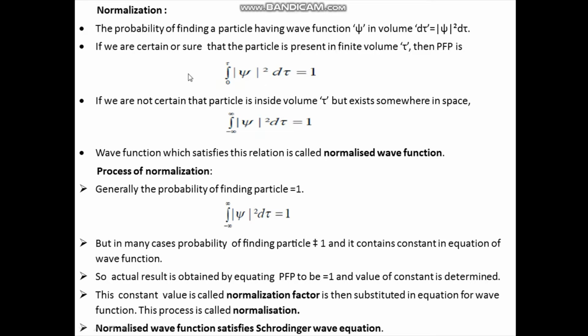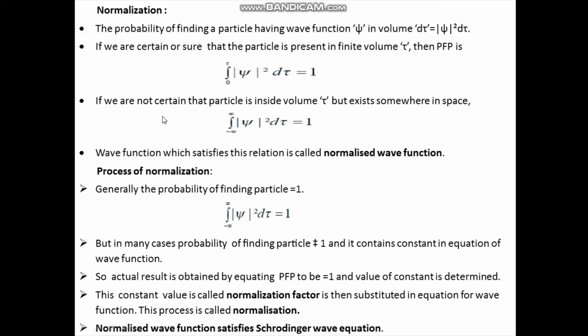Now, if we are certain that the particle is present in the finite volume tau, then the probability of finding the particle can be written like this. You have to integrate in the limit 0 to tau modulus of psi square into d tau equal to 1. Here the probability of finding the particle is equal to 1. The meaning is the particle is definitely present in the finite volume tau.